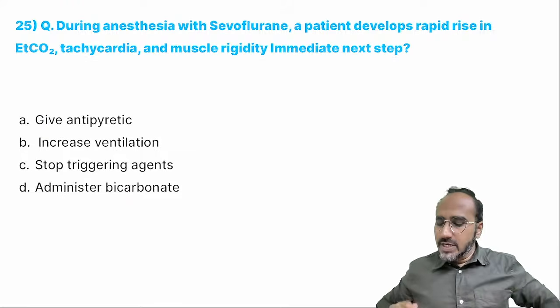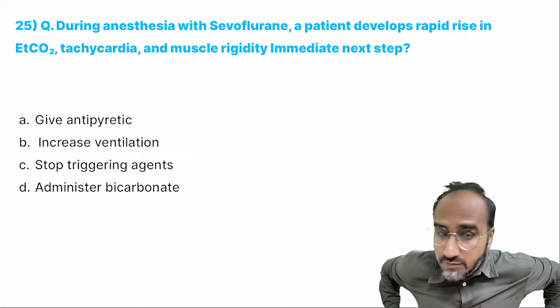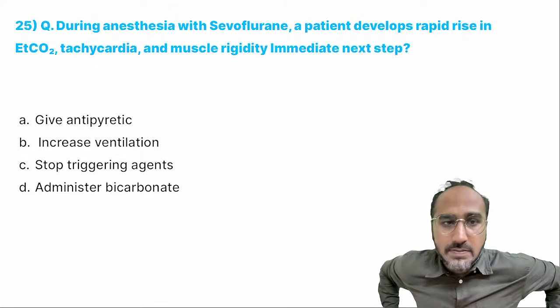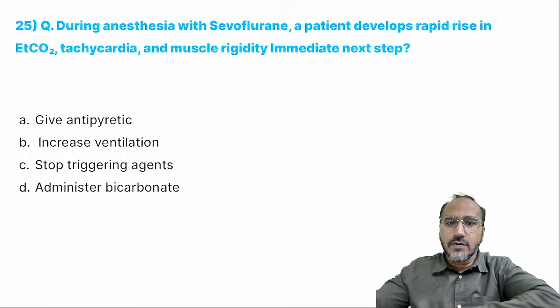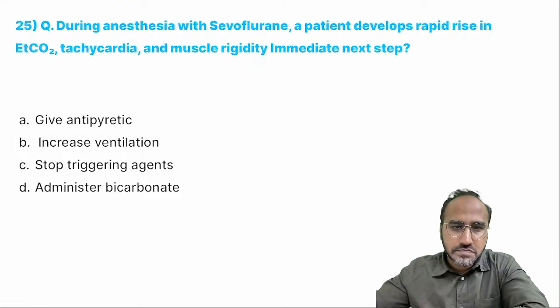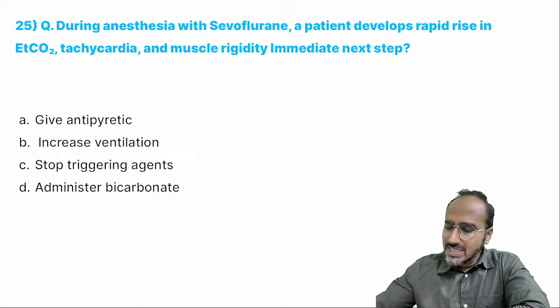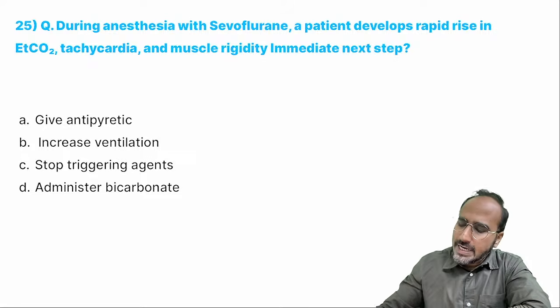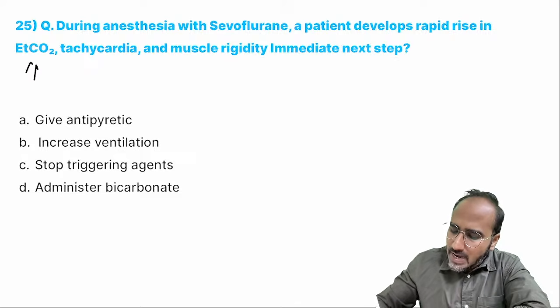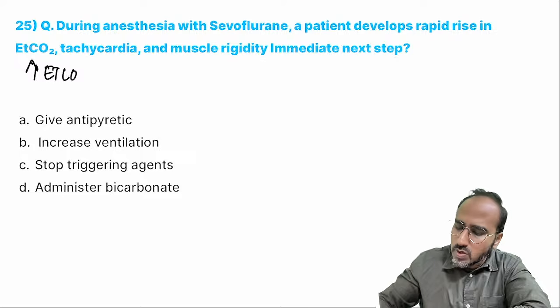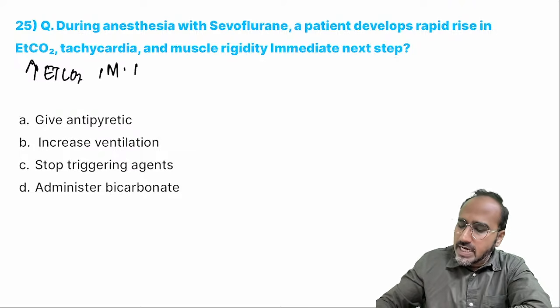Okay. Now coming to the next question guys. During anesthesia with sevoflurane, that slide was very important. Okay. During anesthesia with sevoflurane, a patient develops rapid rise in ETCO2, tachycardia and muscle rigidity. What's the next best step? Guys, remember with sevoflurane or during anesthesia, if the patient is having a rapid increase in the ETCO2 and muscle rigidity, it is giving you towards a diagnosis of what?